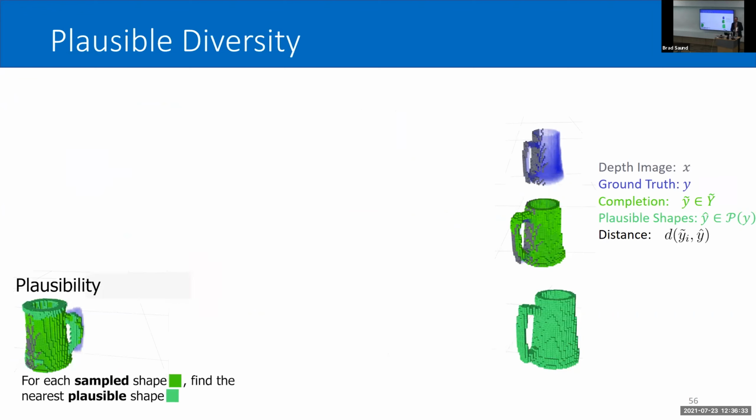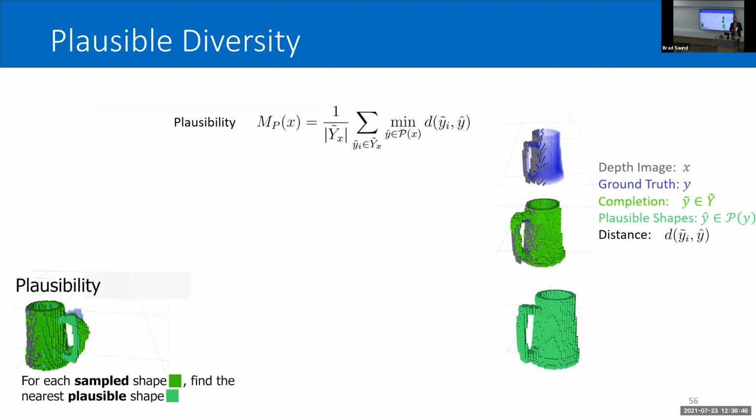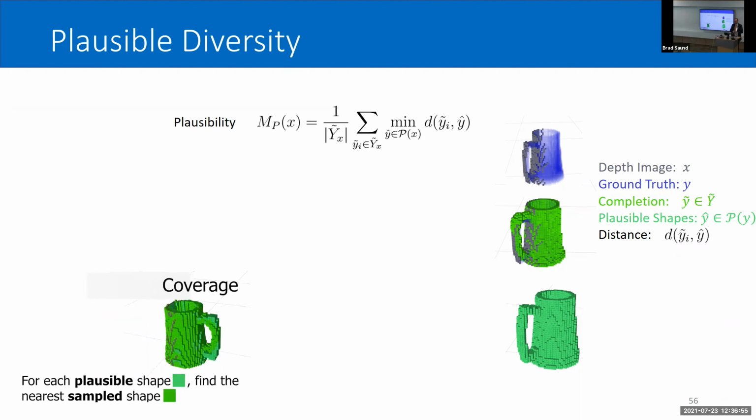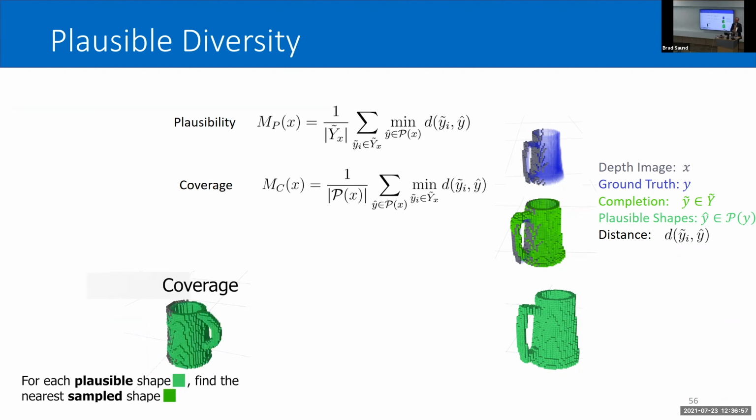To evaluate my method, I create this plausible diversity metric. This has two components. First is the plausibility, and that asks for each shape sampled from the network, I want to find the nearest plausible shape from my plausible set. So you can see I just iterate through all the plausible shapes and look for the closest. The mirror of that is coverage.